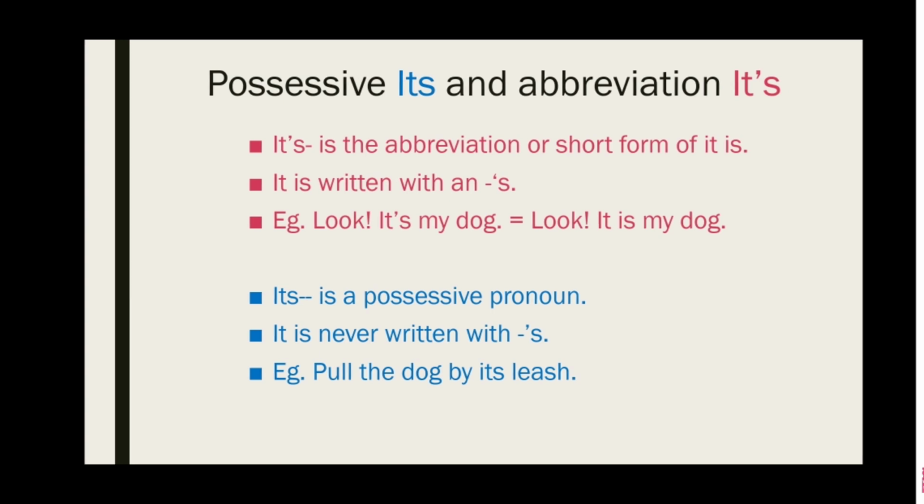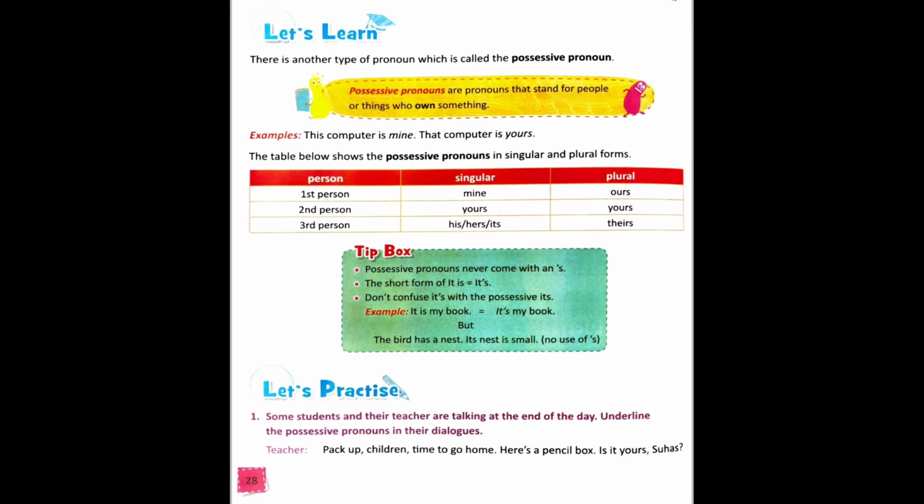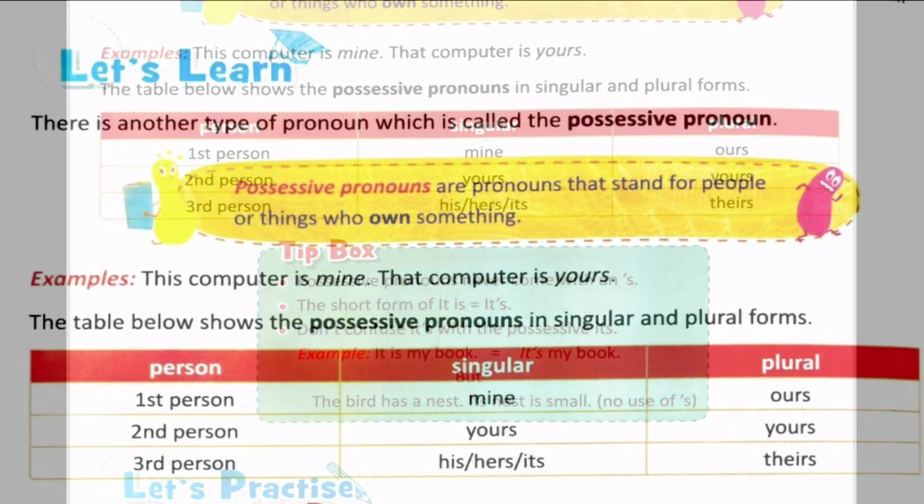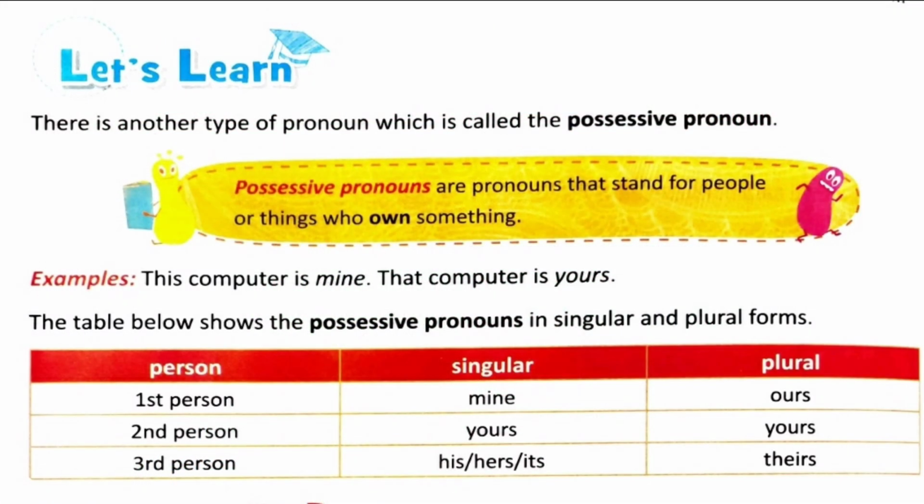Now, let's move on to the book content and see what is given there. Let's learn. There is another type of pronoun which is called the possessive pronoun. Possessive pronouns are pronouns that stand for people or things who own something. So we have children already understood this, that possessive pronouns are pronouns that show possession. Examples: this computer is mine, that computer is yours.